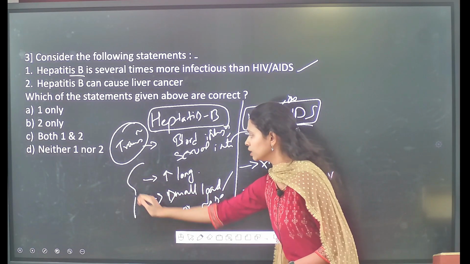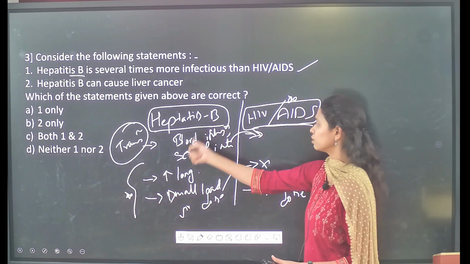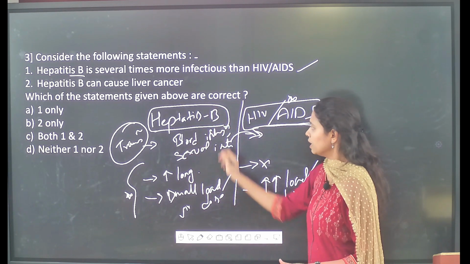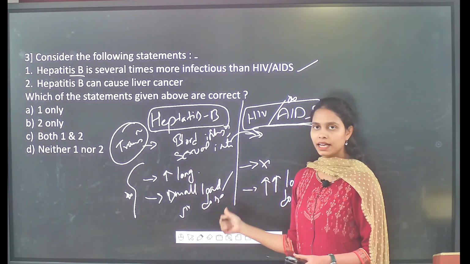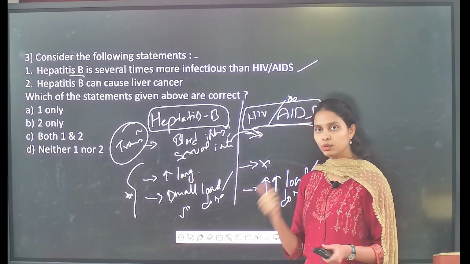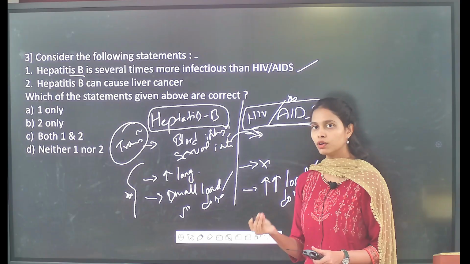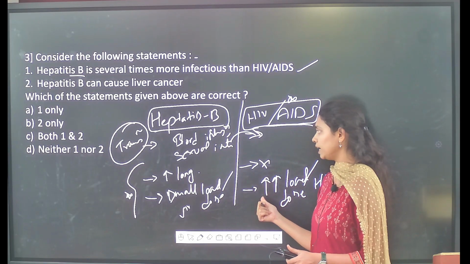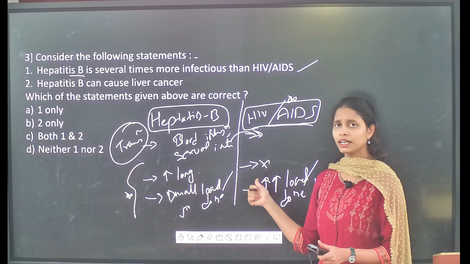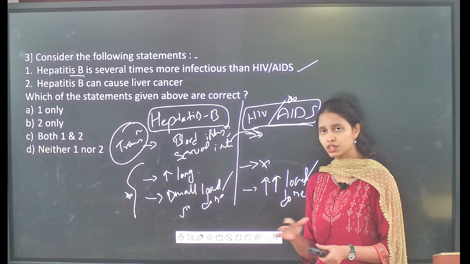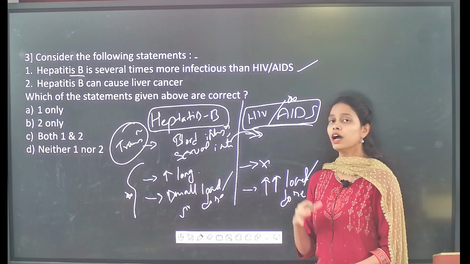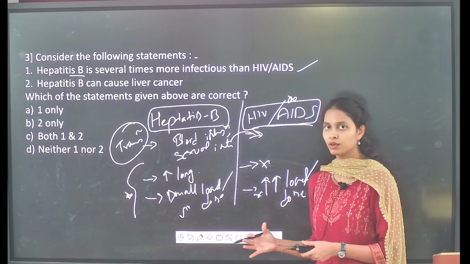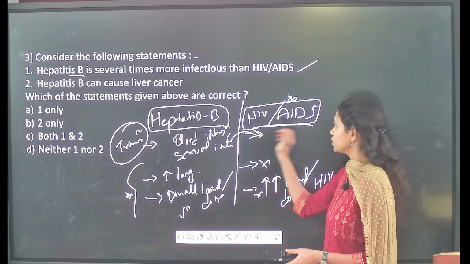So these two are the most important ones, which show the distinctive difference between hepatitis B and the HIV or AIDS disease. In case of hepatitis B, it can live for a longer duration outside the human body and a small load of virus is enough in order to get affected with hepatitis B. In case of the HIV AIDS disease, this particular virus can't live for longer duration outside the human body and a greater amount of virus load will be required in order to get affected with the HIV or AIDS.